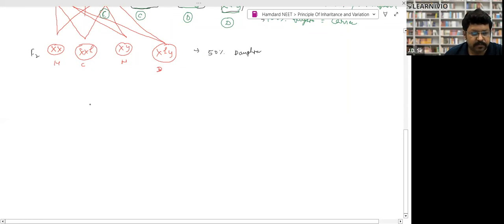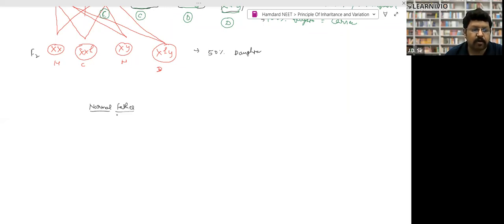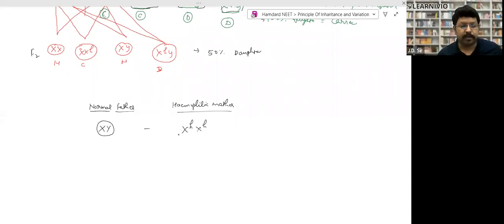There is a normal father, right? Father is normal, neither carrier nor diseased. So for hemophilia, what will be the gene? XY, right? Now I said that the mother is hemophilic. So what will be the gene combination for the hemophilic mother? The gene combination will be XH and XH, right? That's how the mother will be hemophilic. Clear? Now let's make a cross.